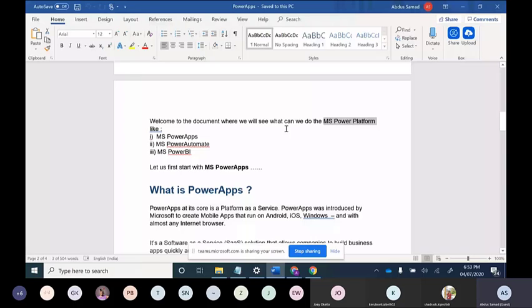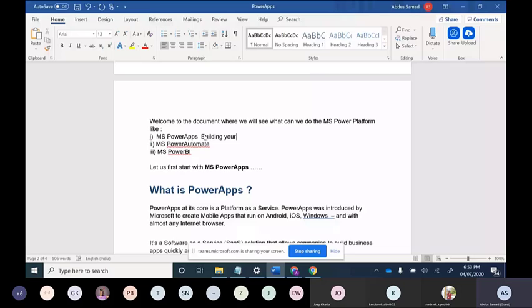Currently I will discuss today what is MS Power Apps and building your first Power Apps.